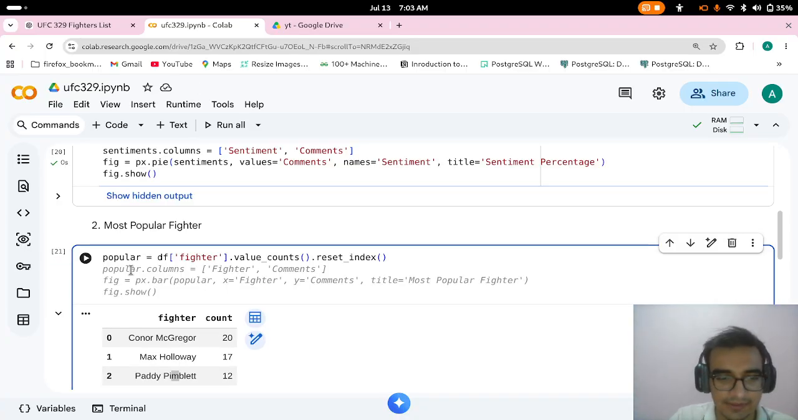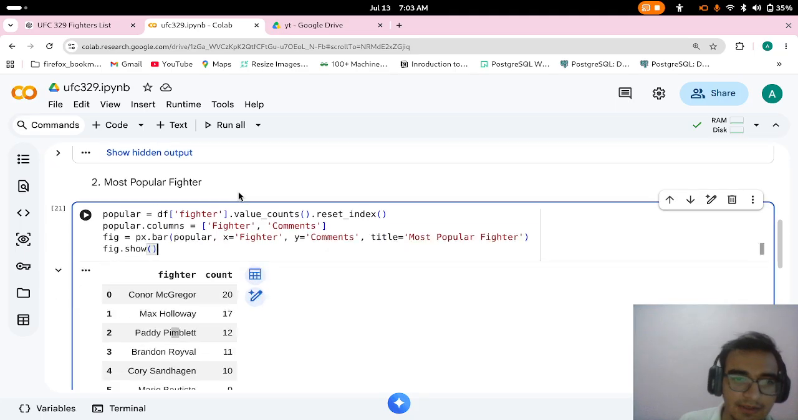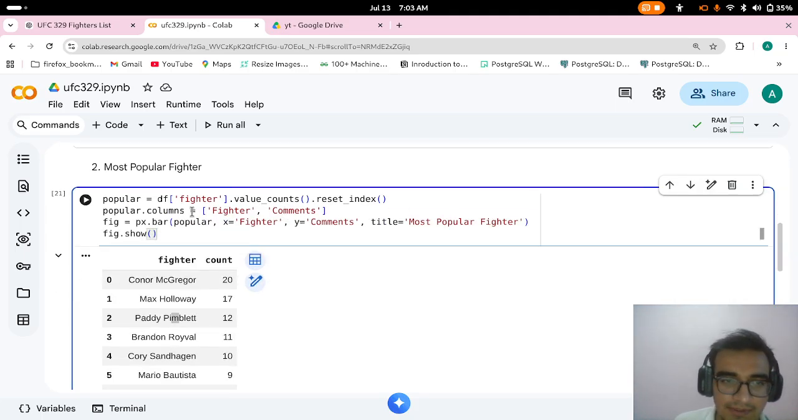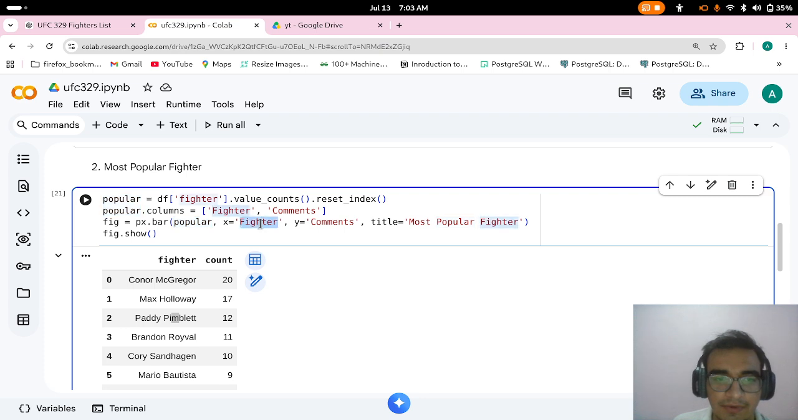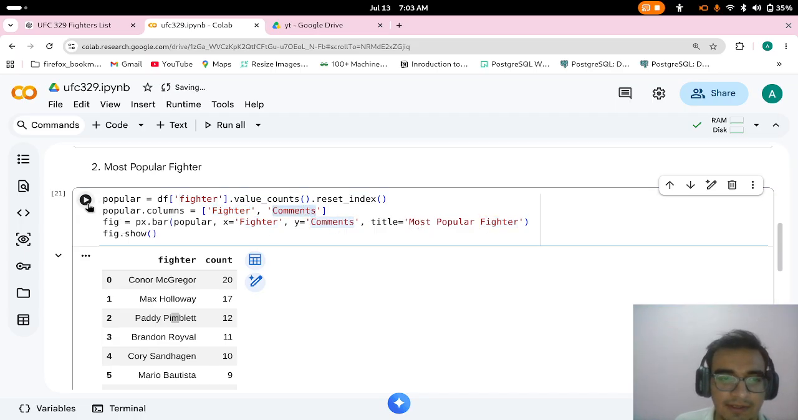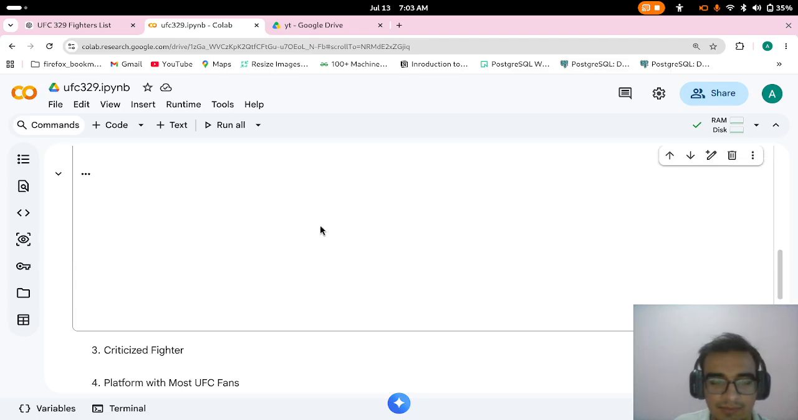I will just assign new column names. I can do fighter, and Google Colab provided me with a suggestion, so you can use tab to accept it. I created the column names, and I did px.bar. I put in our data frame, and for the x values I am setting the fighter column. For the y values I am setting comments, with the title most popular fighter, and then fig.show. It will create a bar chart.